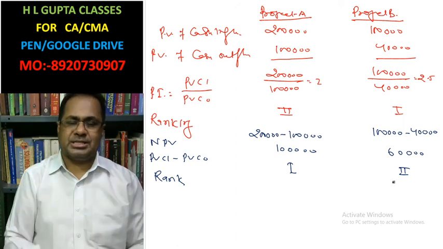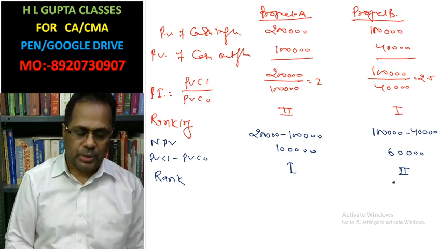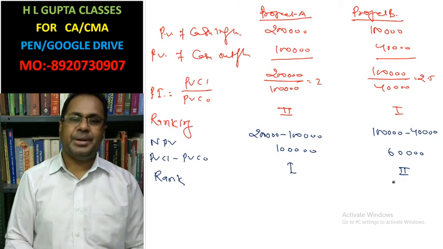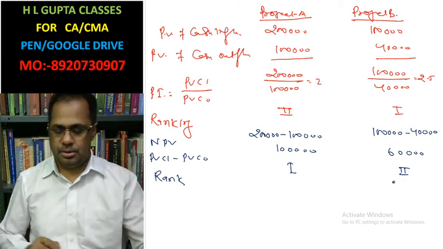In most of the cases, the decision is taken on the basis of net present value, but wherever there is a limitation of capital, the decision is taken on the basis of PI.